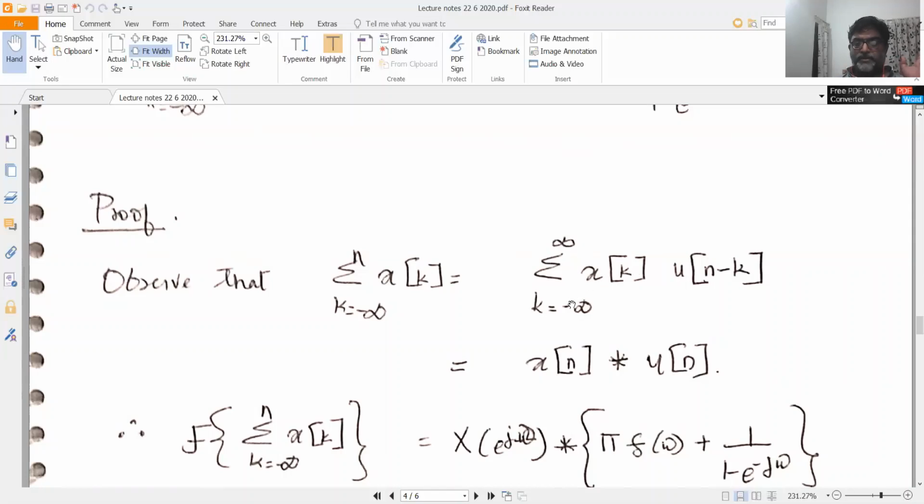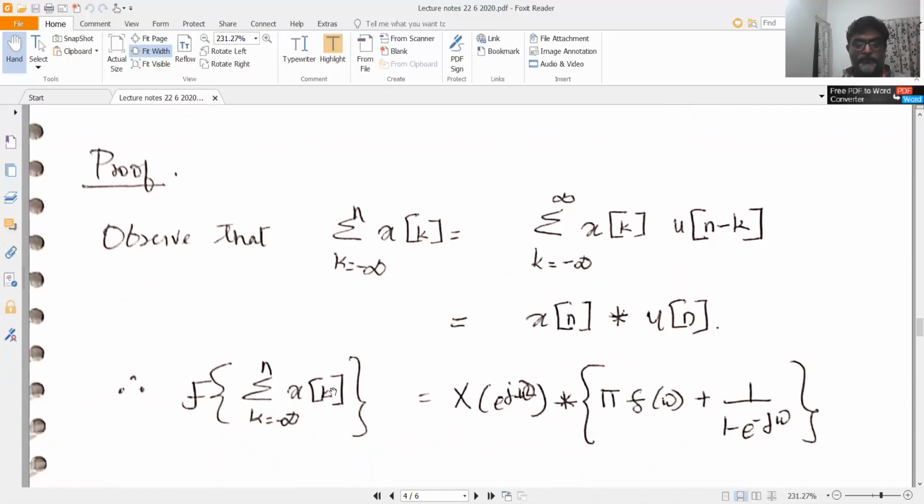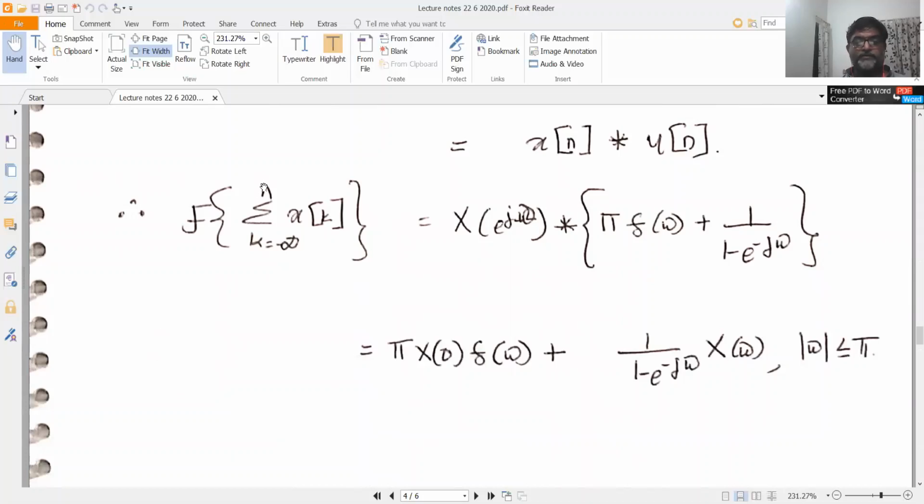So this is sigma k equal to minus infinity to infinity of x of k u of n minus k, which is the equation for a discrete convolution, which you can write as x of n convolved with u of n. So the Fourier transform of sigma k equal to minus infinity to n of x of k is therefore X of e power j omega convolved with pi delta omega plus 1 by 1 minus e raised to minus j omega.